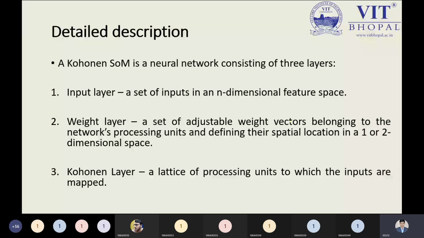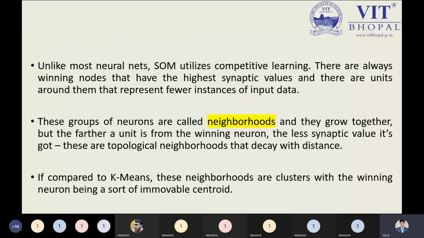Now, again theoretically, the group of neurons is called the neighborhood, as I already told you. Compared to K-means, these neighborhoods are the clusters, and it is written in the last point, a binning neuron with an immovable centroid. Why immovable?